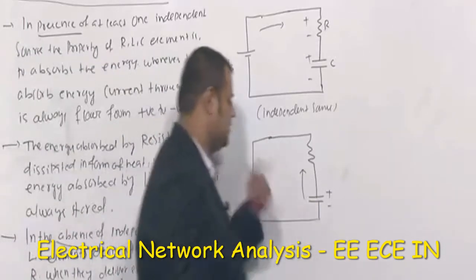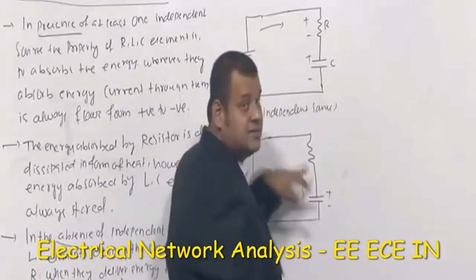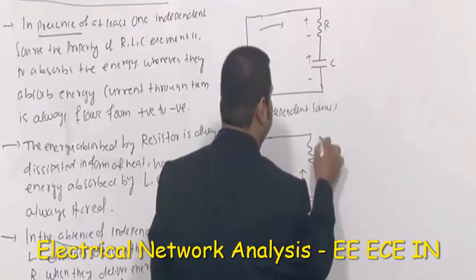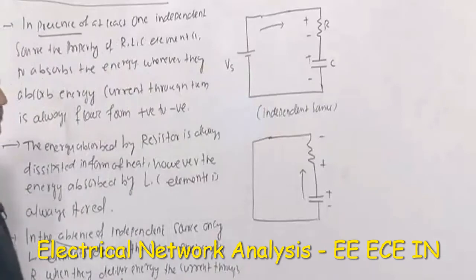So when the current is flowing in this direction, the current will enter here. Wherever current is entering, as this is always the absorbing element, here this is plus to minus. Here this is plus to minus.